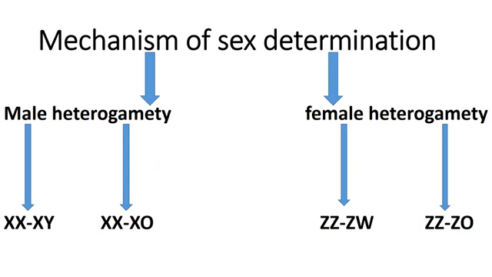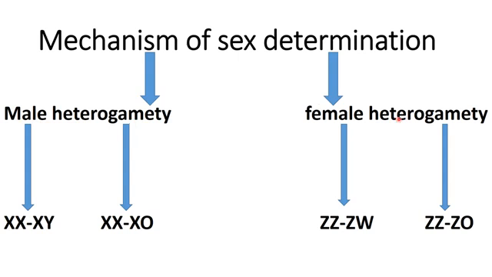Mechanism of sex determination. Sex is determined on the basis of chromosomal theory of sex determination, means sex is determined on the basis of sex chromosomes present in the gametes, and it is of two types, male heterogamety and female heterogamety. In male heterogamety, two types of male gametes are formed, means heterogametes are present in male. That's why male is determinant for the sex of progeny.